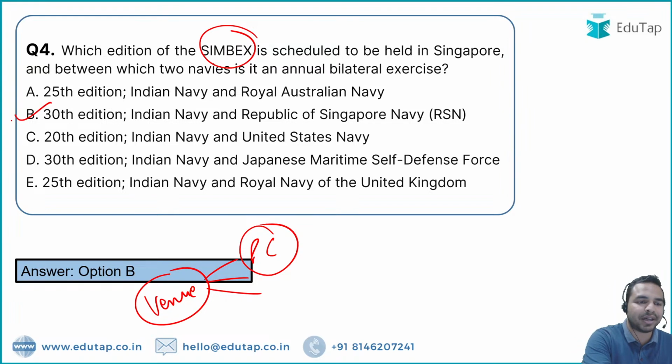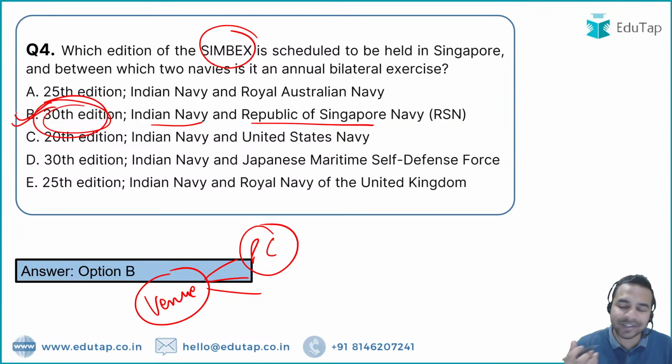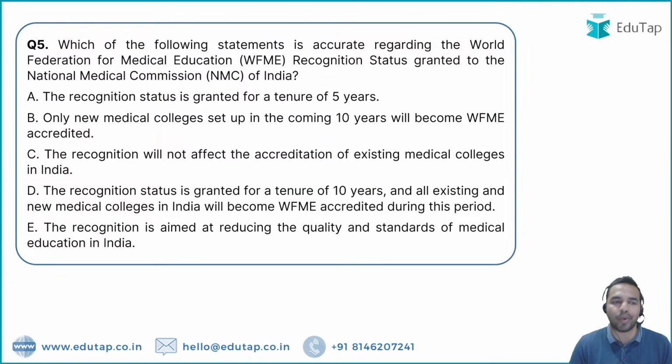It is option B, that is Indian Navy and the Republic of Singapore. My dear friends, let me tell you that the edition is just a kind of vague data on which the question has been created. The actual information you need to know to answer the question is between which countries this exercise is conducted, that is Indian Navy and the Republic of Singapore Navy. Absolutely right. All the people have given me the right answer. Let's move on to the next question.